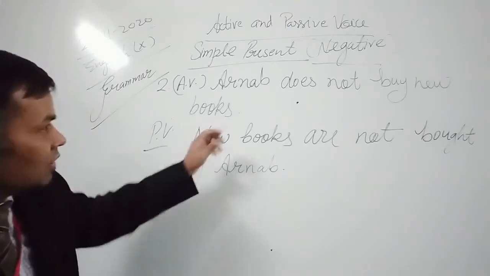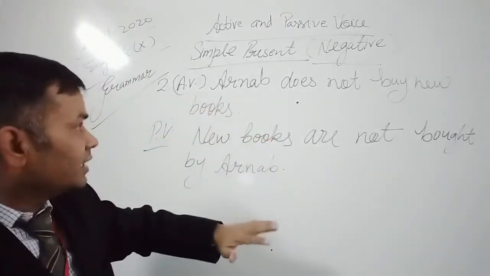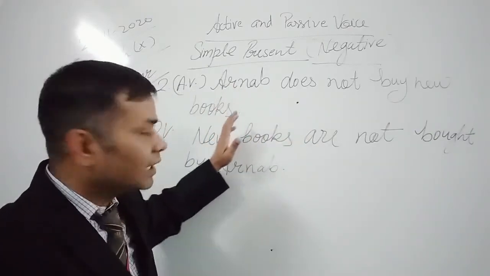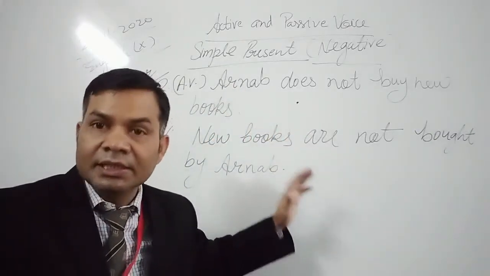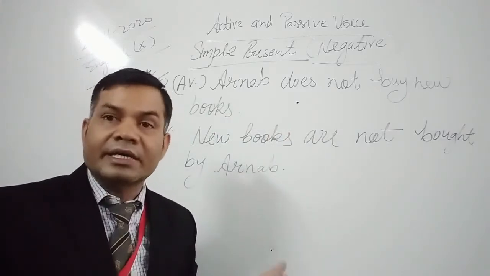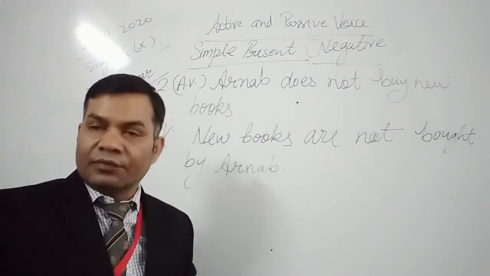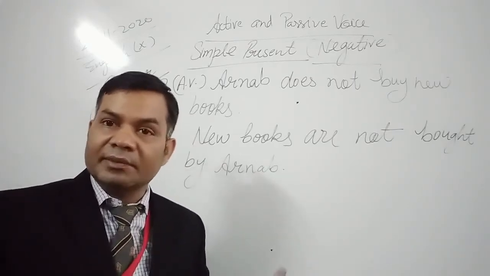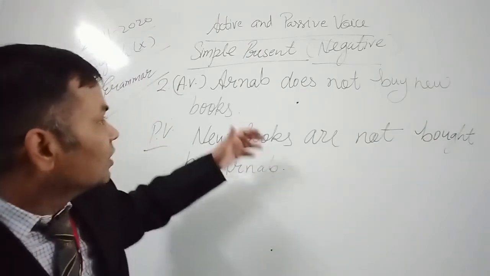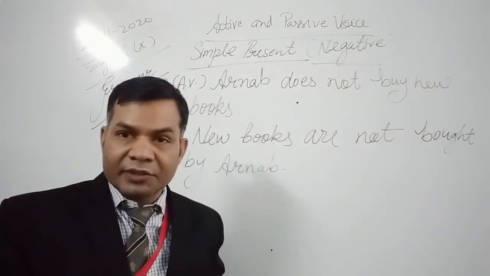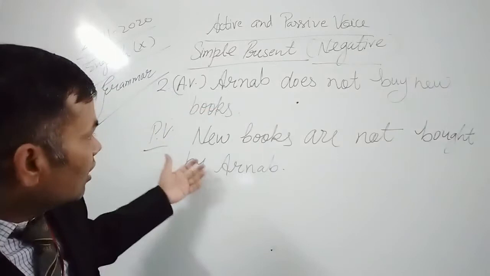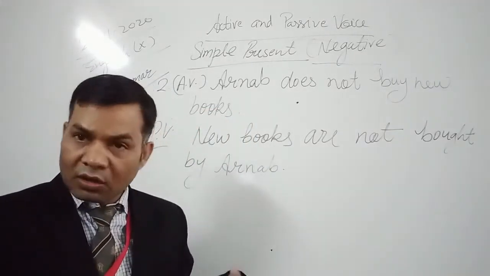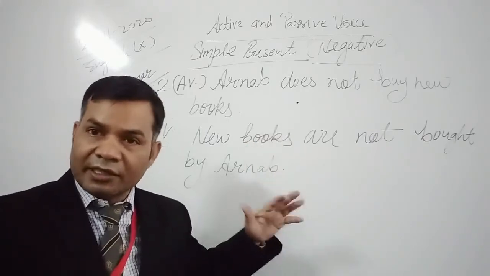Okay, dear students. So here you can see once again, Arnav does not buy new books. It is simple present tense. We are discussing how to convert a sentence from active voice to passive voice in simple present tense. So the general rules are there. First of all, we have to write the object at the place of subject.